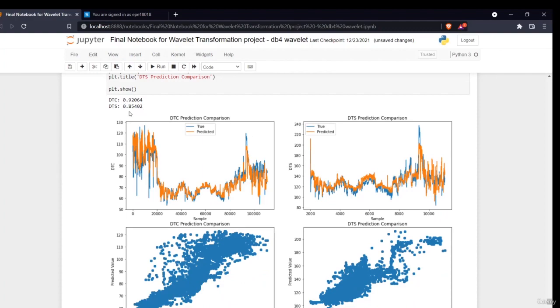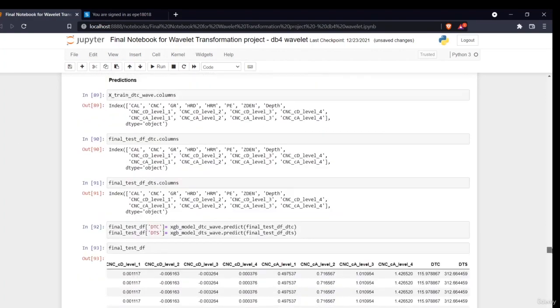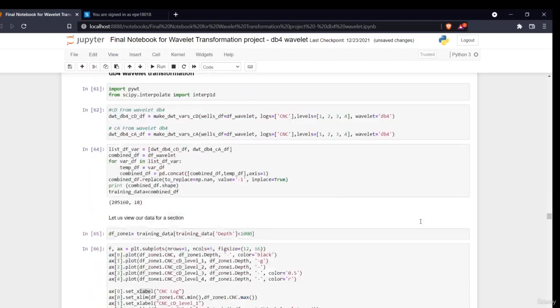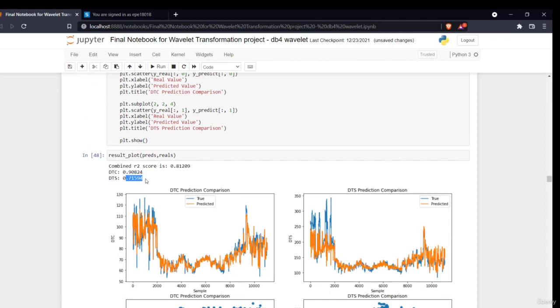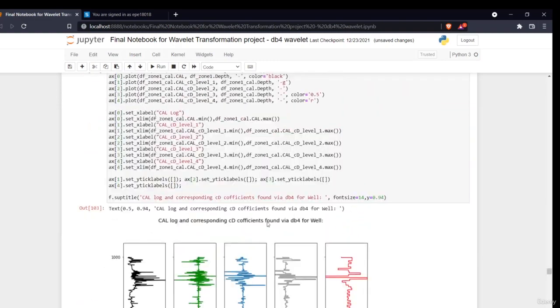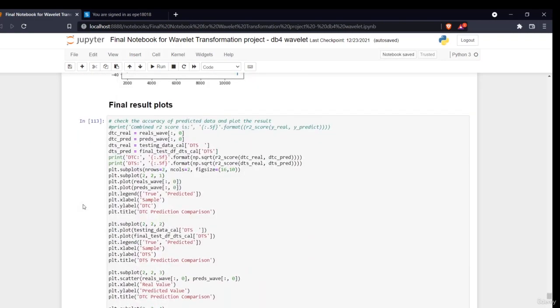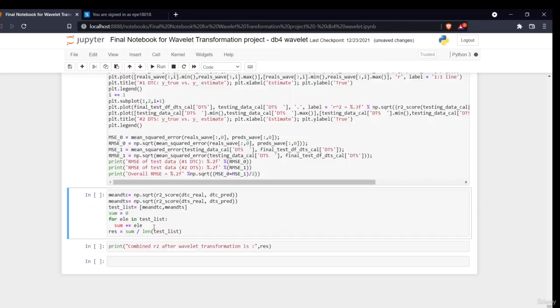Earlier the prediction accuracy was around 0.71, and now it is 0.90. See how drastically our accuracy has increased, and that means our method has worked, right? Our method has worked.